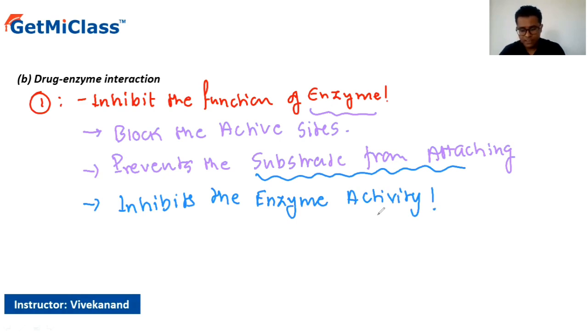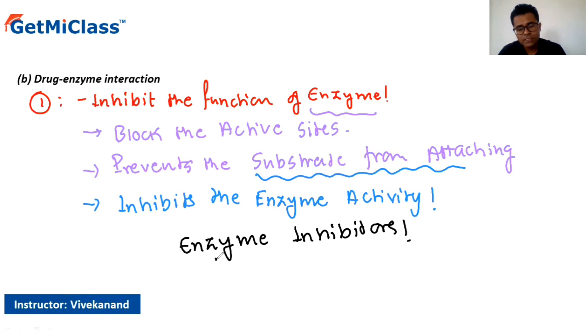This is how things are going to work. Such kind of drugs which inhibit the activity of enzyme, we call them the enzyme inhibitors.